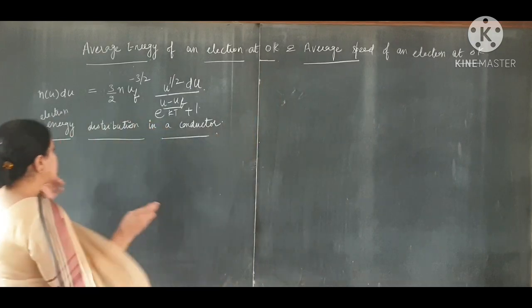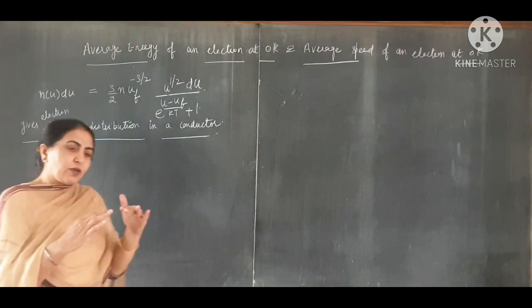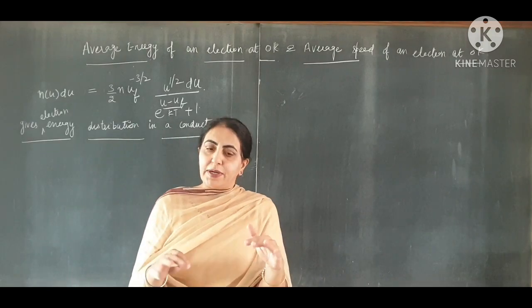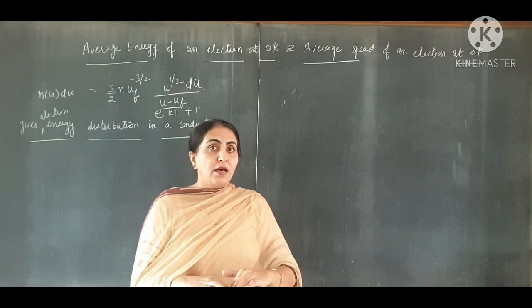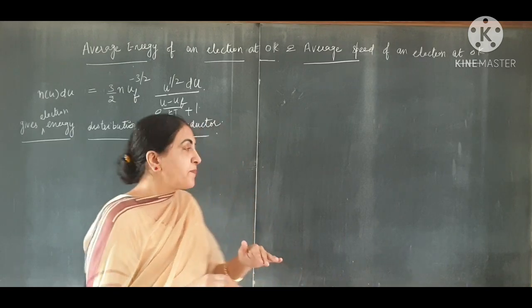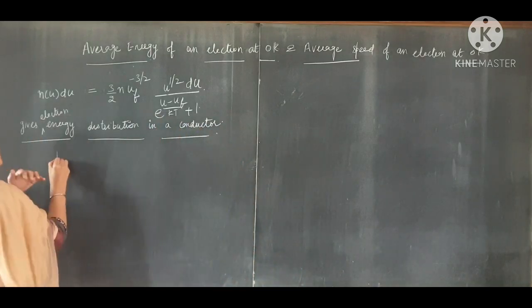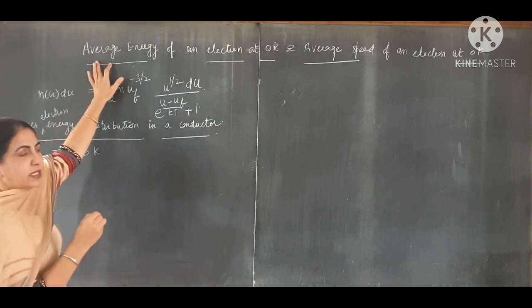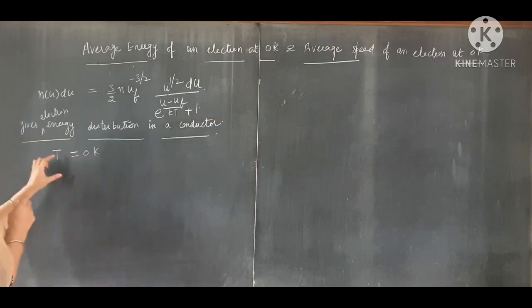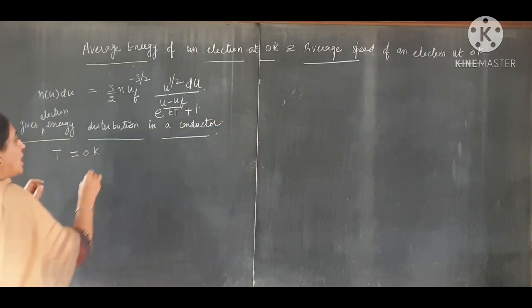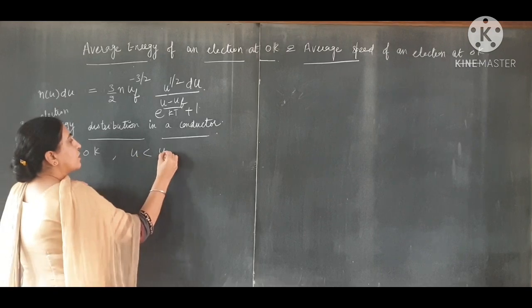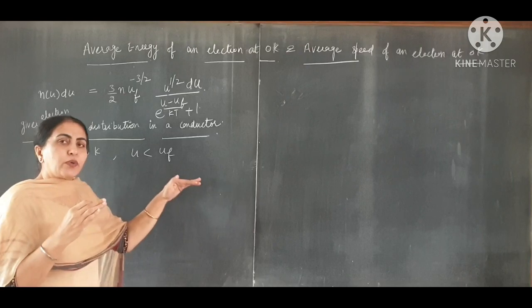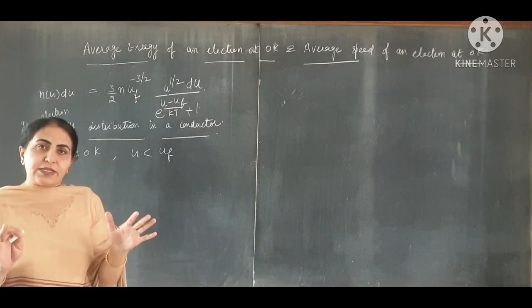At 0 Kelvin the levels above the Fermi level are empty, and all levels below are filled. So first we find the average energy, then we go to average speed. T is equal to 0 Kelvin, then u will be either equal to u_F or less than u_F.